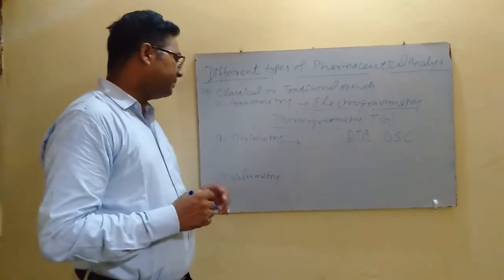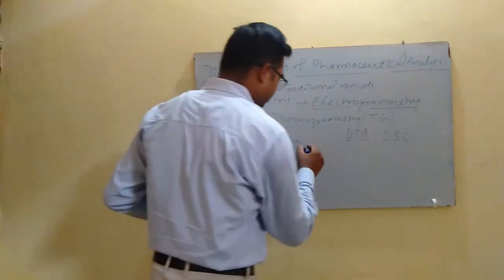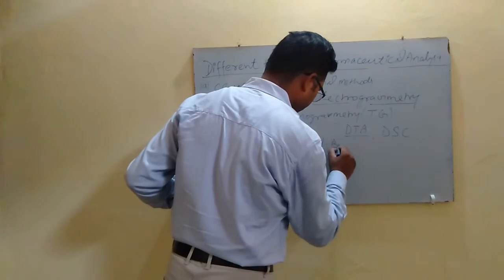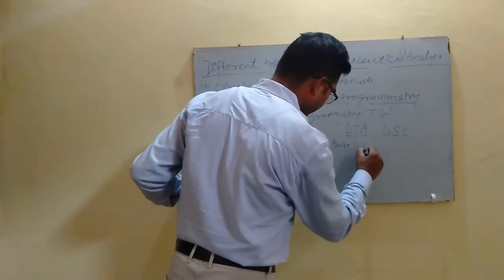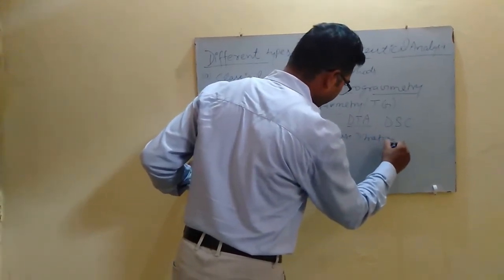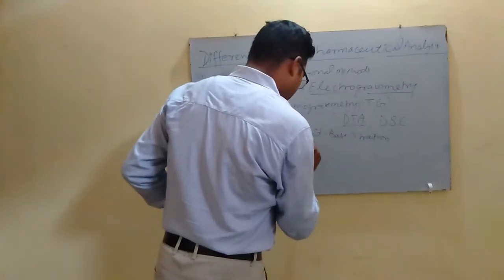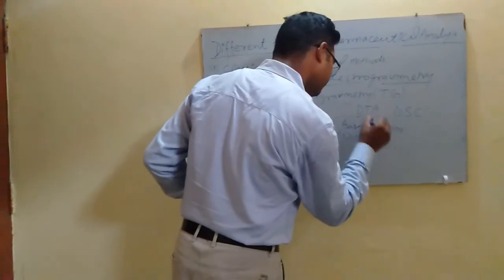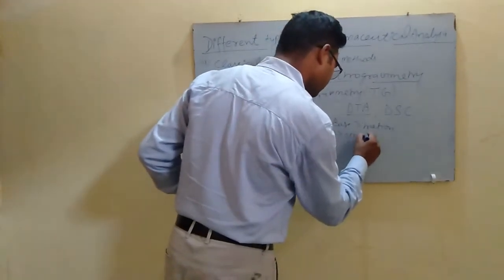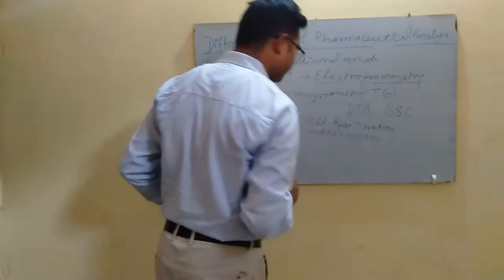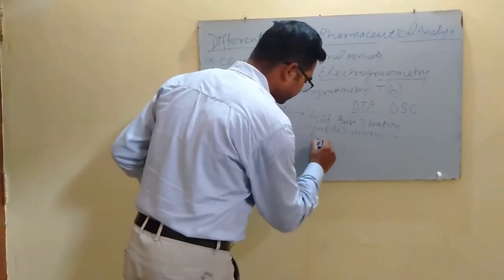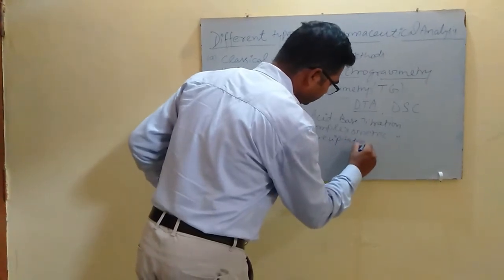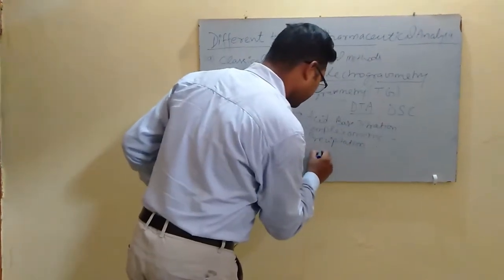So different types of titrimetric analysis are acid-base titration, complexometric titration, precipitation titration, oxidation reduction titration.